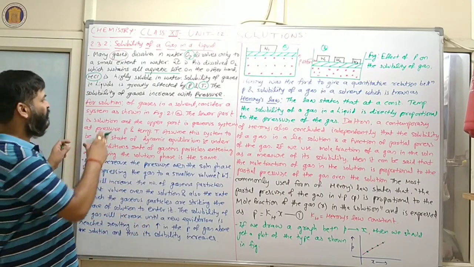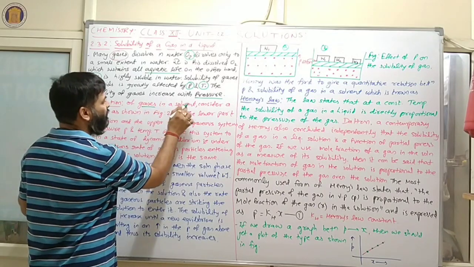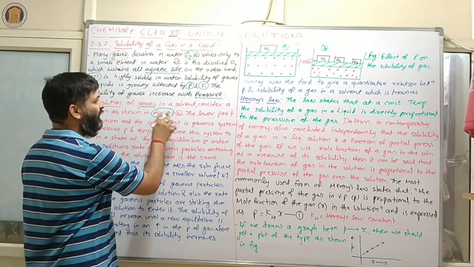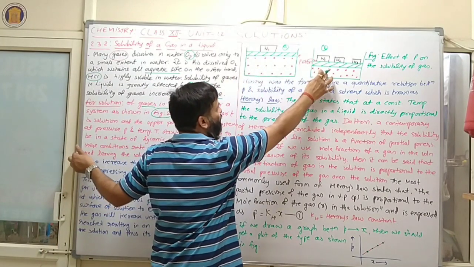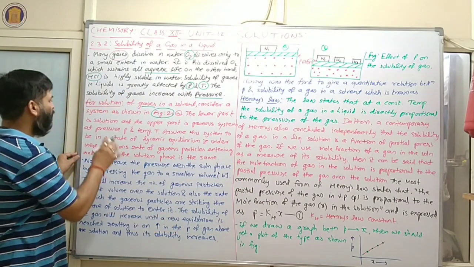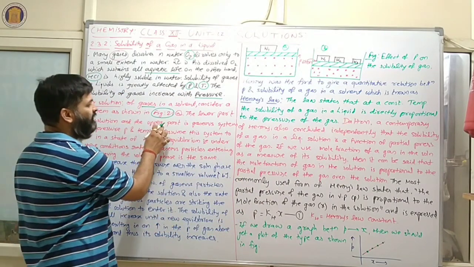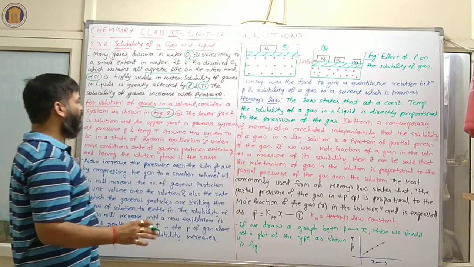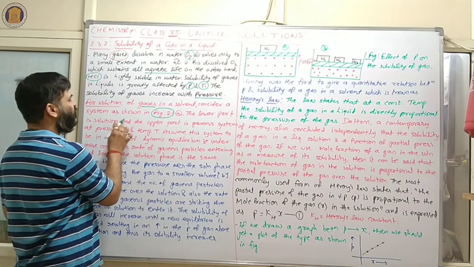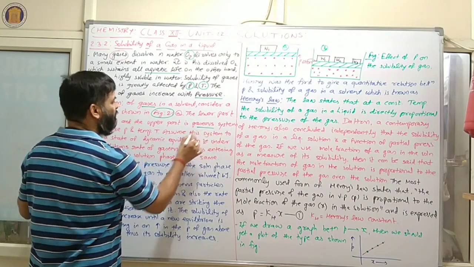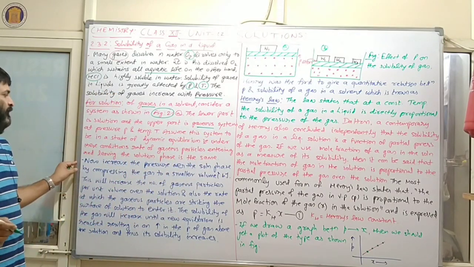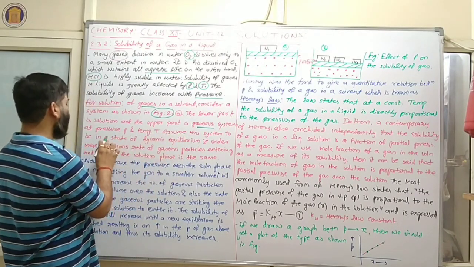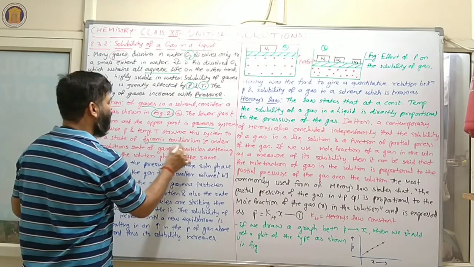For example, for solution of gases in solvent, consider a system as shown in figure 2.1a. So this is figure A as well as B. Clear? The lower part is solution and upper part is gaseous system, represented with the help of dots at pressure P and temperature T. Assume this system to be in state of dynamic equilibrium.